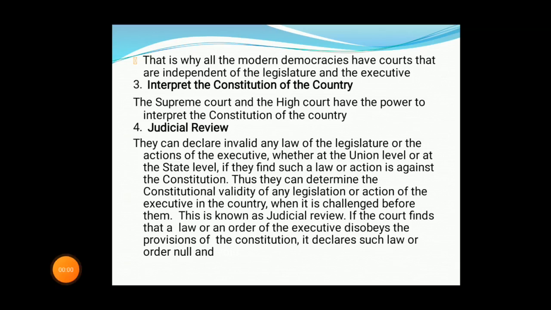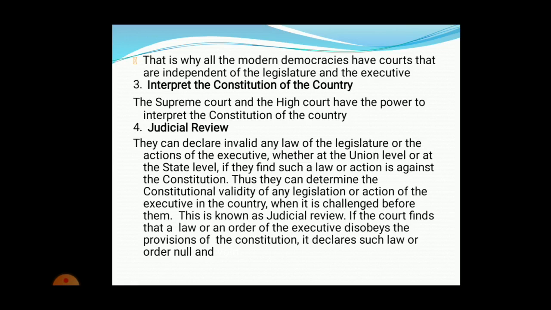Okay, and the third power of the judiciary is interpreting the constitution of a country. So the Supreme Court and High Court have the power to intervene. Intervene means to get into the problems or get into the constitution itself. The constitution is the area where we have a set of rules and regulations which have to be followed by the common people. Here the court has the right to intervene and change or modify the law as per the wish of the citizens. So this is also a power of the Supreme Court.